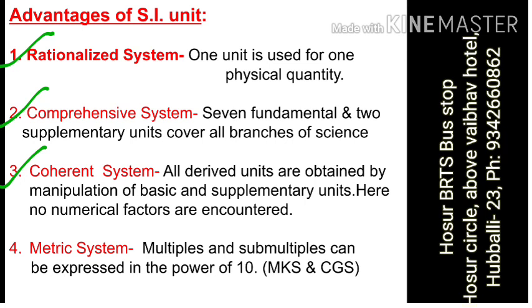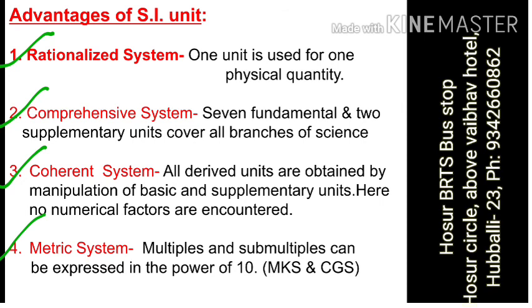A little different, but they look the same. Comprehensive means using the 7 plus 2 we can learn all the branches, while coherent means using the 7 plus 2 units we can form all the other derived units.